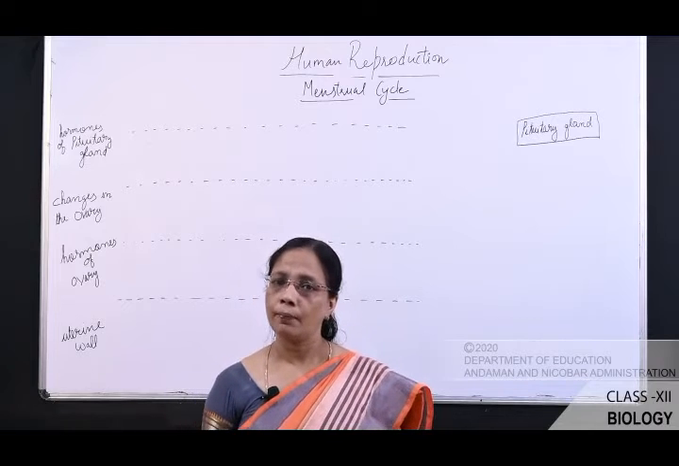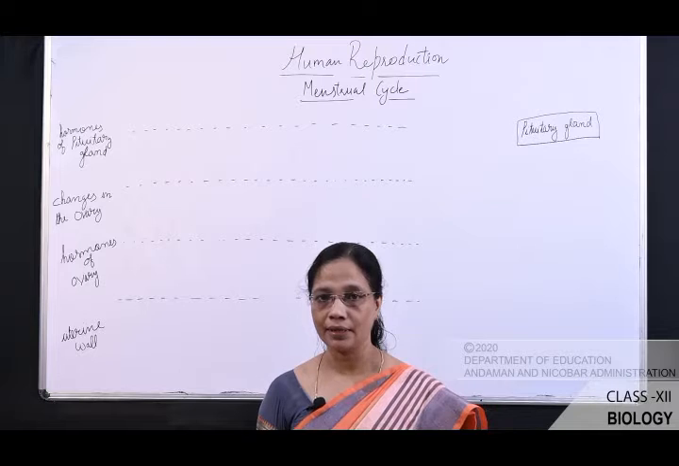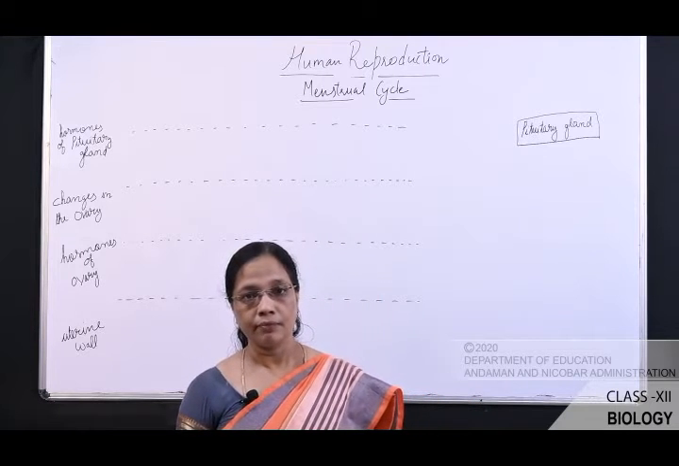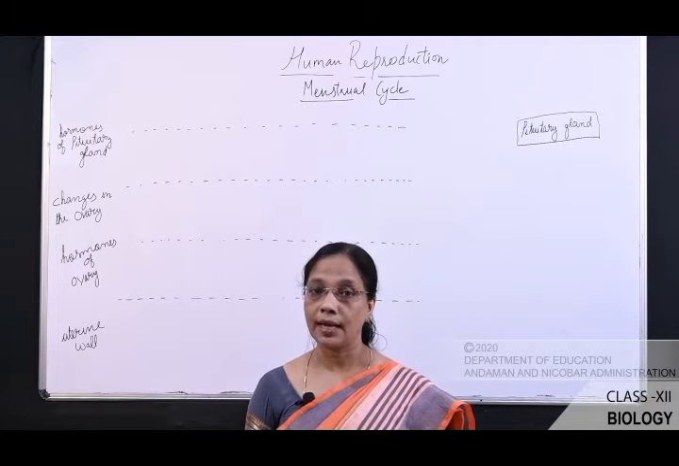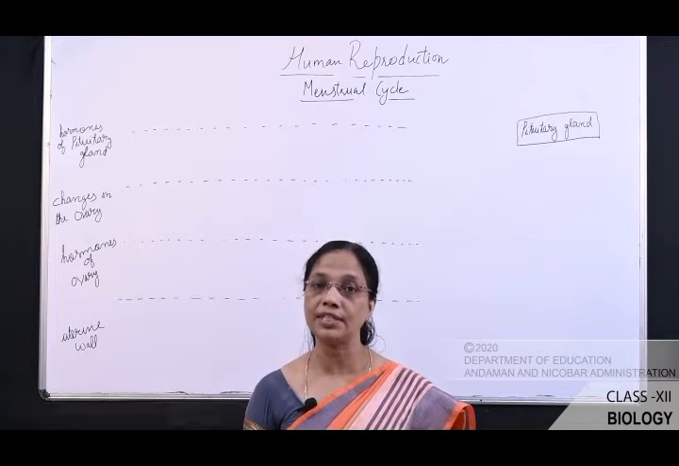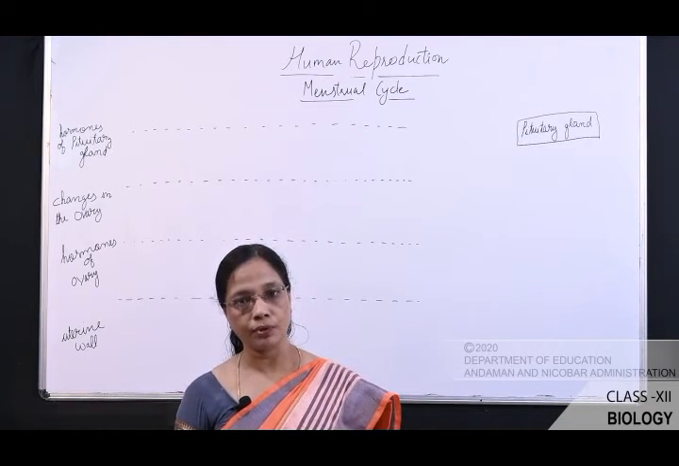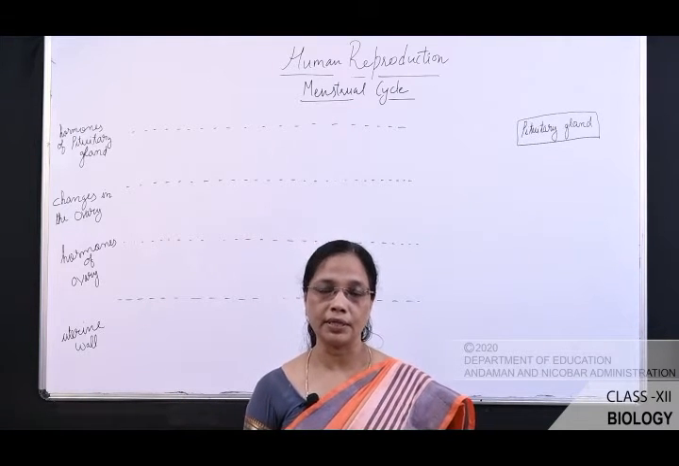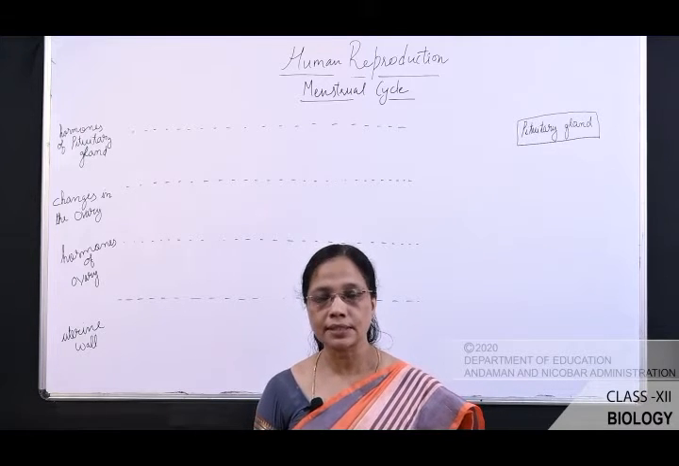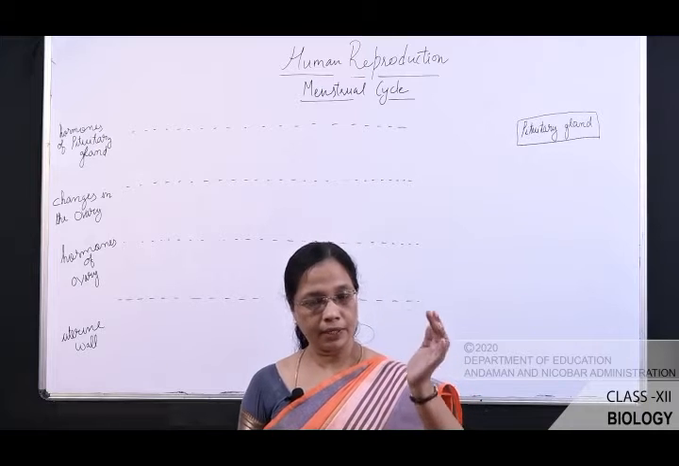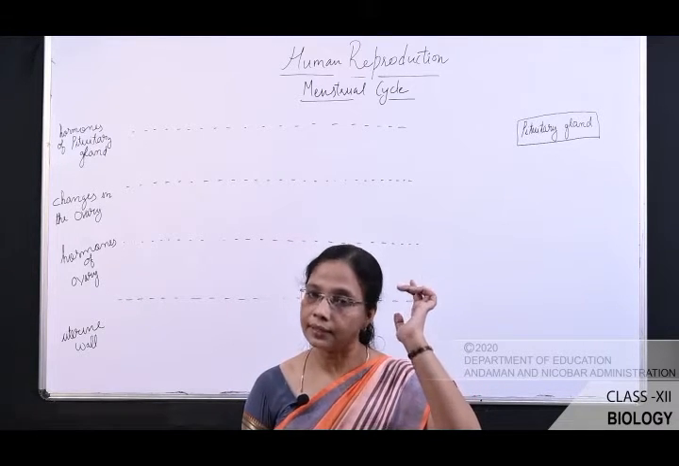Children, this pituitary gland, where is it located? It is located in the brain. If you remember children, when we studied spermatogenesis, we studied that there is a hormone called GnRH, that is gonadotropin releasing hormone. This gonadotropin releasing hormone is secreted from the hypothalamus, a region of the brain, which is situated in the brain.